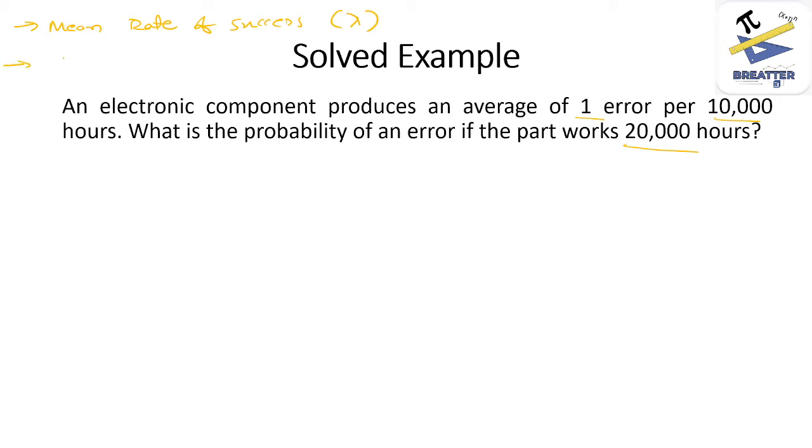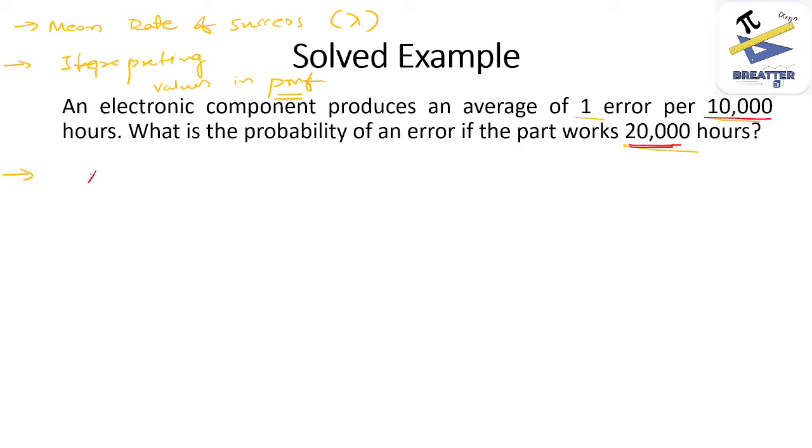Another thing is interpreting the values in the probability mass function. So here, how do we identify the mean rate of success? We can see that the mean rate is already given, but it has a time period associated with it. We must adjust for this.